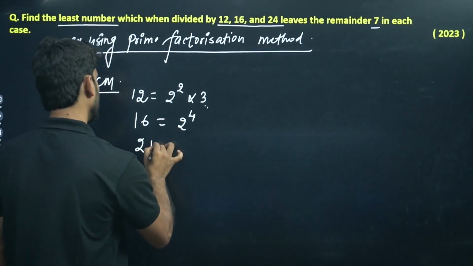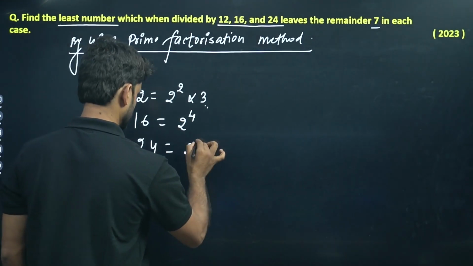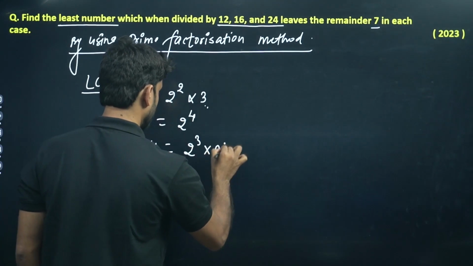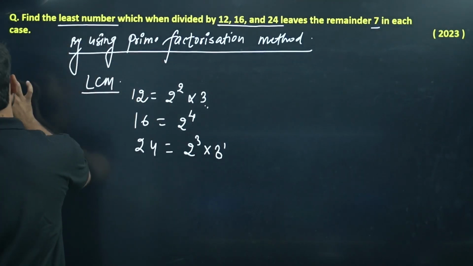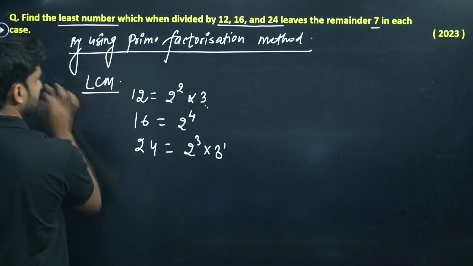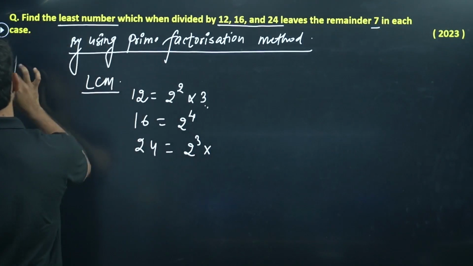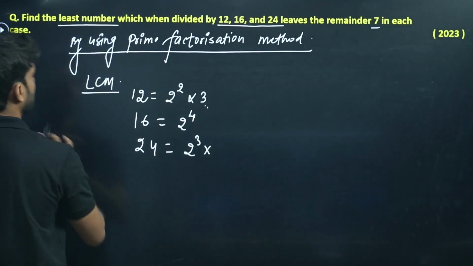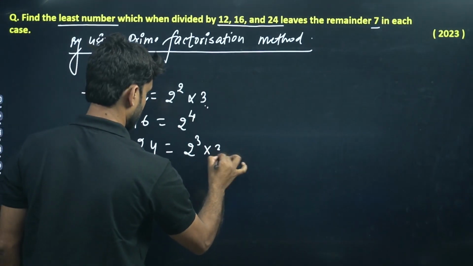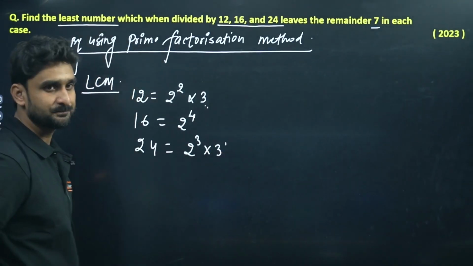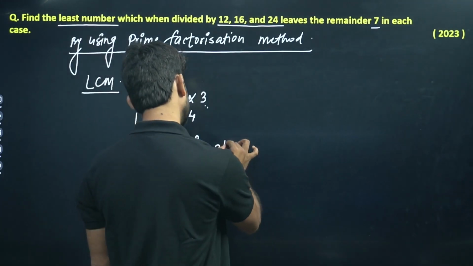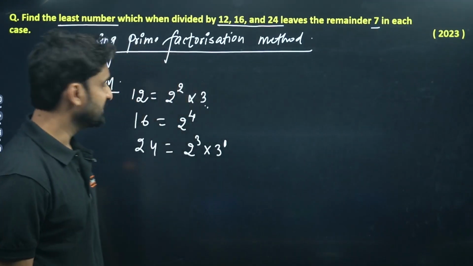For 24, what will be the result? Hope it is correct. Kindly check it once. 2 to power 3 into 3 to power 1. Okay, so these are the numbers.